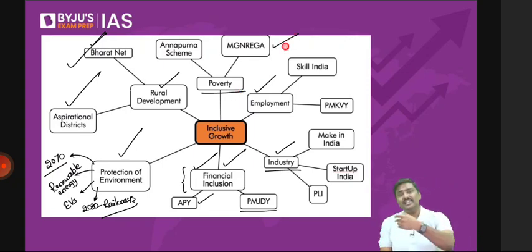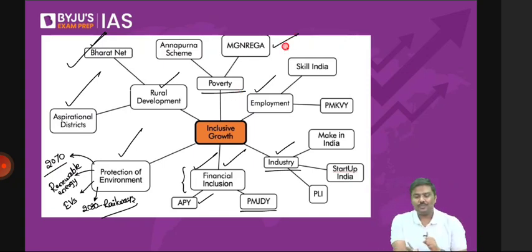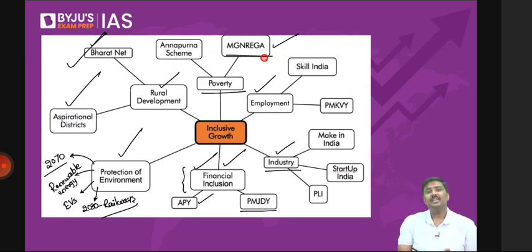or Guarantee Act. And I hope you're reading the newspaper regarding Manrega. Attendance system has been introduced, wages have been revised, etc. Annapurna scheme, or for that matter, NFSA, National Food Security Act, Pradhan Mantri Garib Kalyan Anna Yojana, right? Prime Minister's housing initiative, right? There are so many schemes which are being implemented.